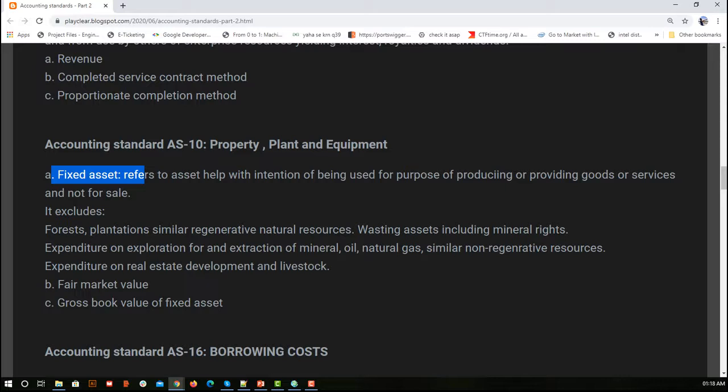So forest, plantation, natural resources, expenditure on exploration. So what it says is, when considering your tangible assets, what are the things you should exclude? It excludes forest, plantation and regenerative natural resources, and expenditure on real estate and livestock, expenditure on exploration.